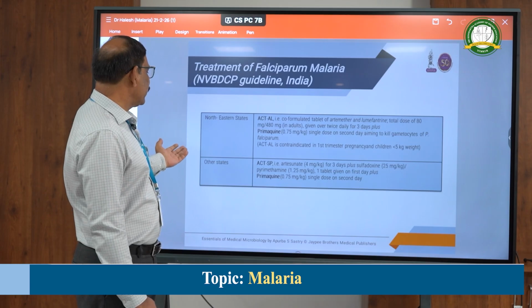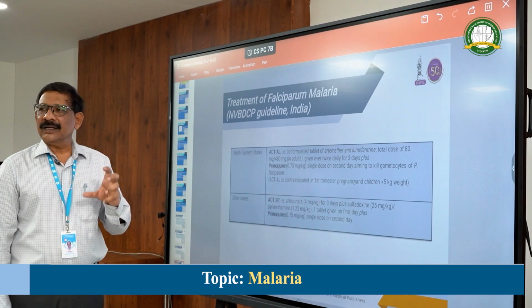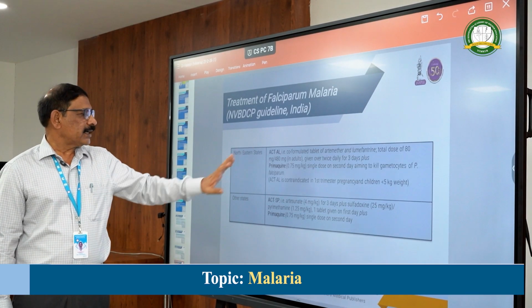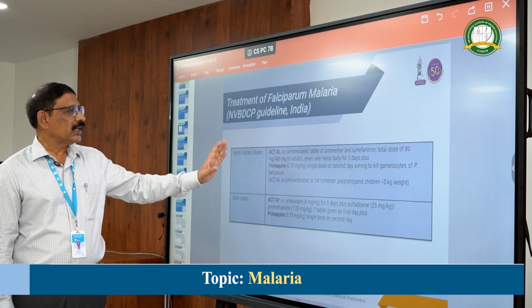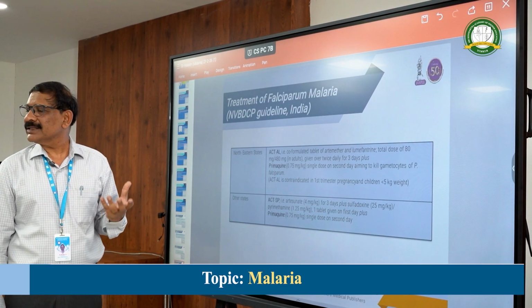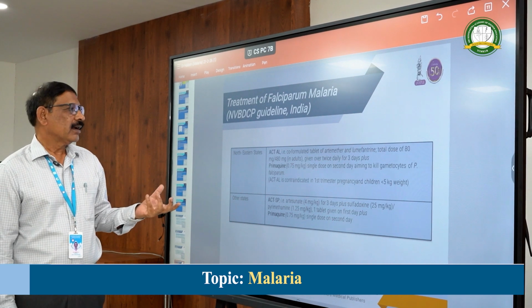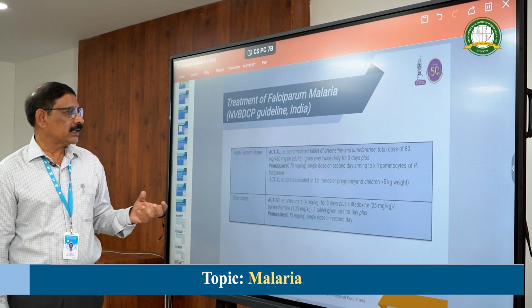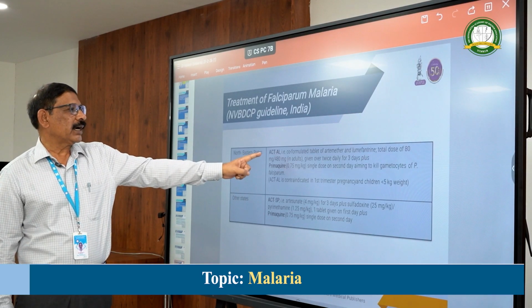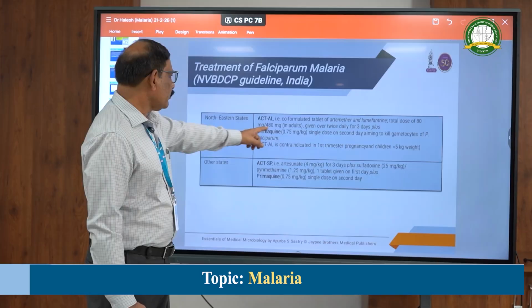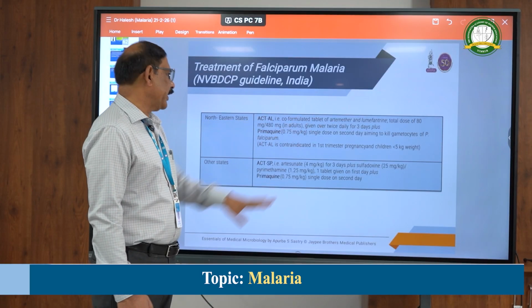Whereas coming to falciparum, here again the treatment for the northeast states differs from the other states. In the northeast states chloroquine resistance is seen, that is why we use artemisinin with the lumefantrine drug.